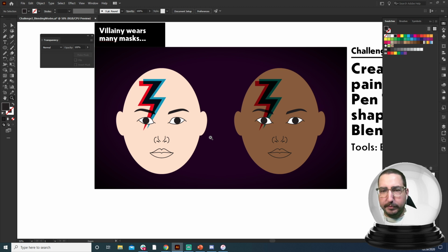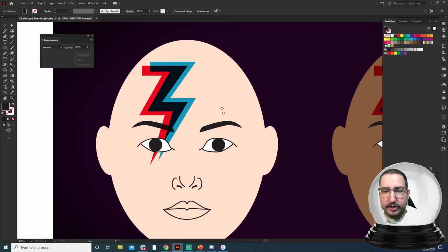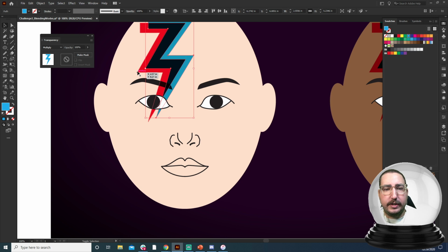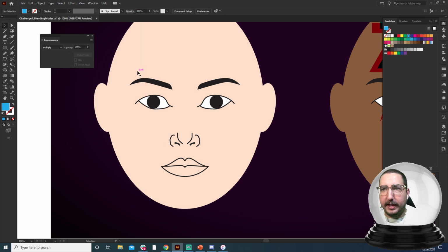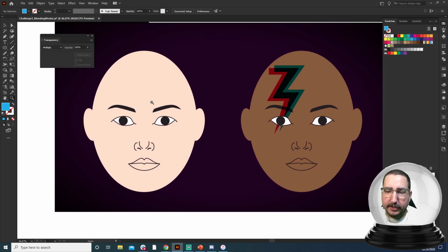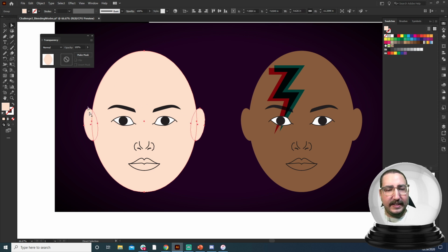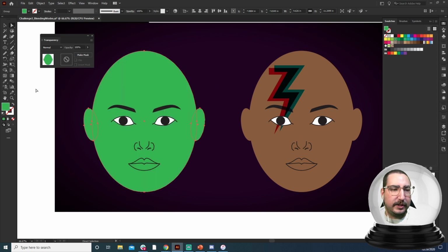Now, I want to get a little bit crazy in the last 10 minutes and show you how you can use overlay, how you can use multiply, and play with these different colors, right? So we've looked at a couple different skin colors, but y'all, I think that there's one missing here. It's the one that I think of when I think of Halloween. So I'm going to use the direct selection tool to grab all the different pieces of my face, and that's right, we're going green.